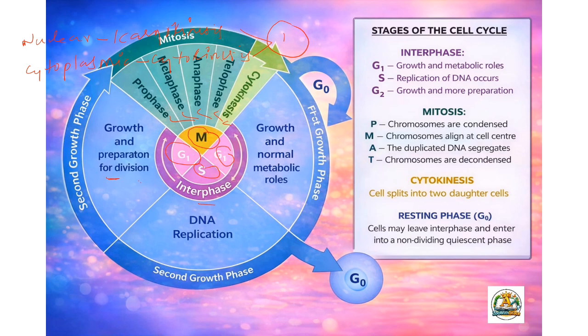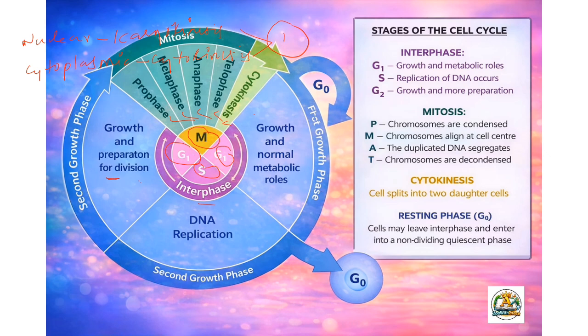So from the G1 phase to the G2 phase and the M phase, these are the nuclear division phase, and this is the cytoplasmic division.